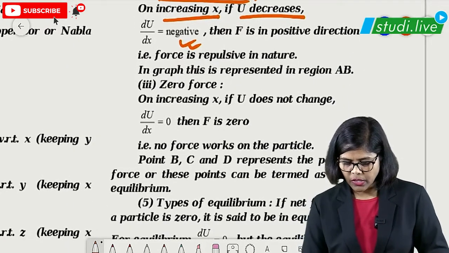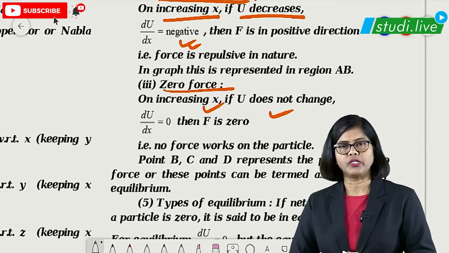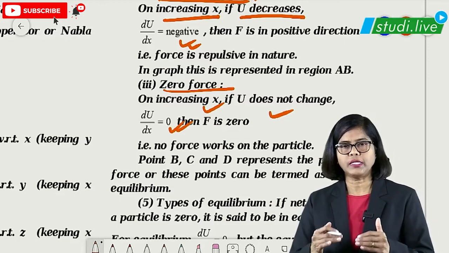And then there is zero force. For zero force, on increasing x, U does not change. That means the ratio will be 0. So these are the types, students.